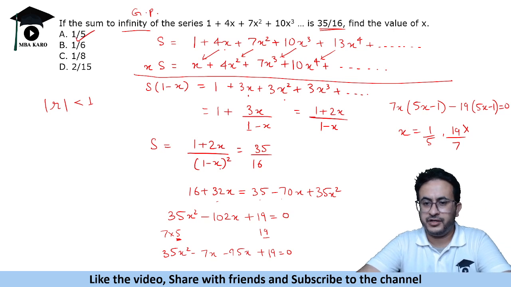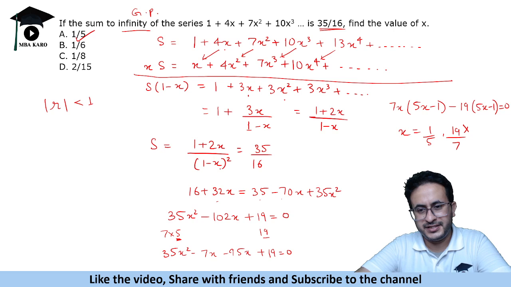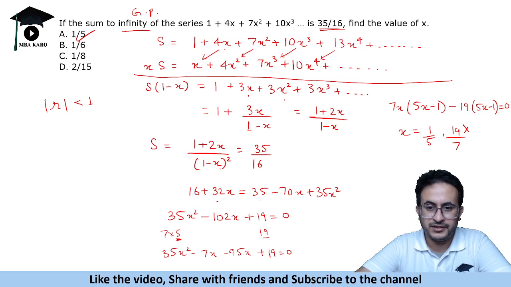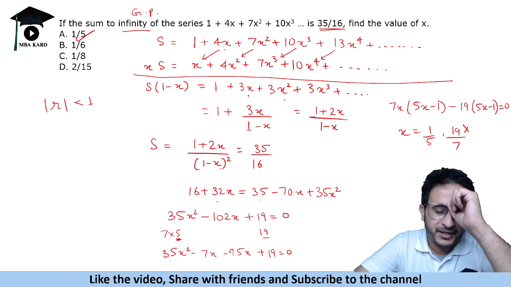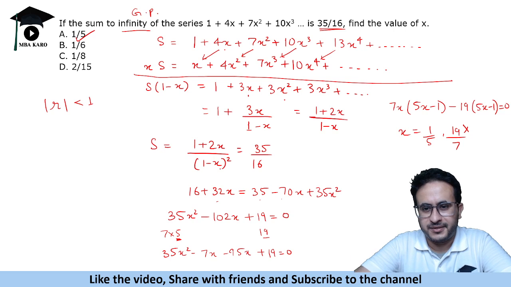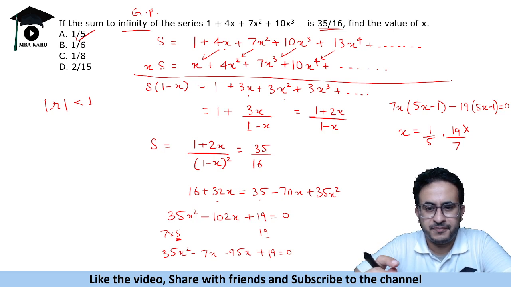Okay. So if only 1 by 5 was given, then it is easy to answer. But if, let's say, an option says both 1 by 5 and 19 by 7, students get confused. They can make a mistake by marking both as the answer, but the answer will only be 1 by 5. It has to be less than 1.